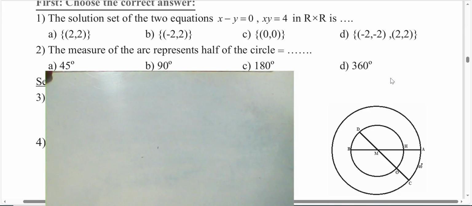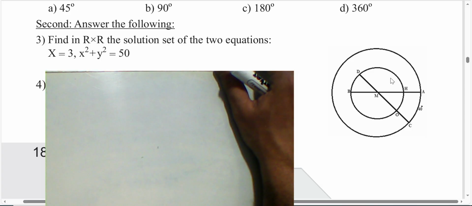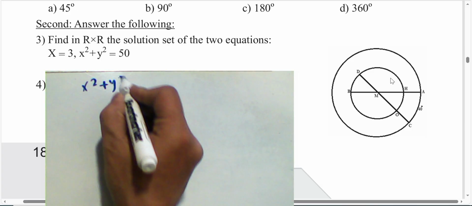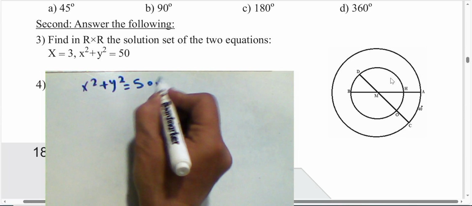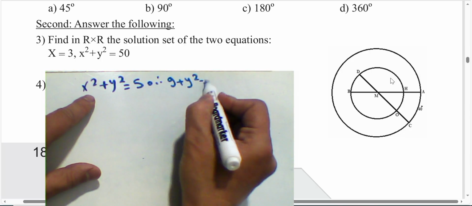Next question. Find the solution set in R by R. We have x equal 3 and x power 2 plus y power 2 equal 50. Then we can put the value of x equal 3. 3 power 2 is 9. 9 plus y power 2 equal 50.